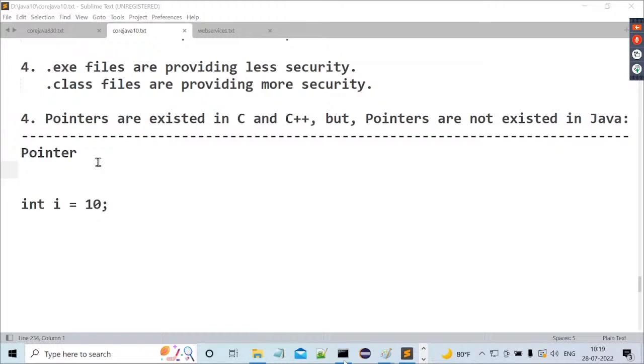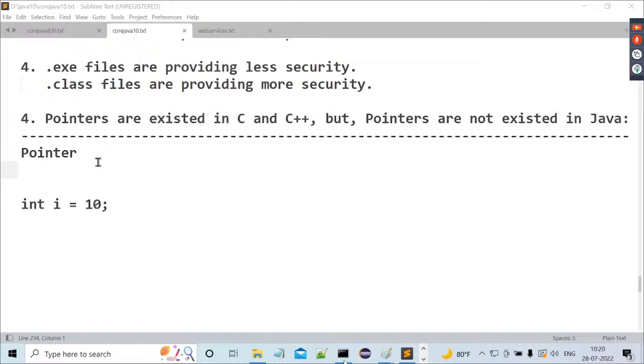In C and C++, if we compile applications on Windows operating system, automatically a .exe file will be generated. The .exe file contains directly executable code, and it follows the Windows representations clearly. If you want to execute this Windows represented .exe file, then we must provide the same Windows operating system for it. Then only we are able to execute our program. Because of this reason, we understand that C and C++ are platform dependent programming languages.